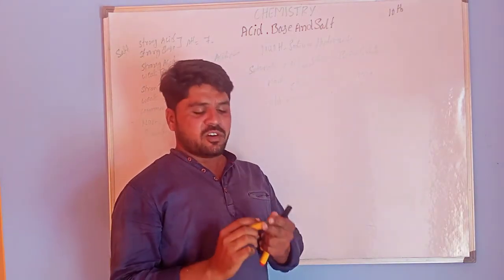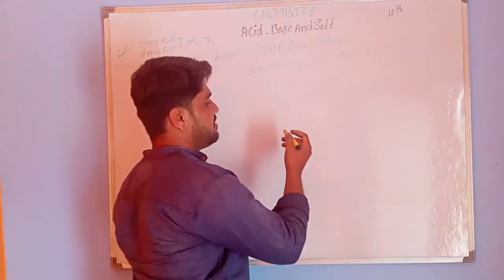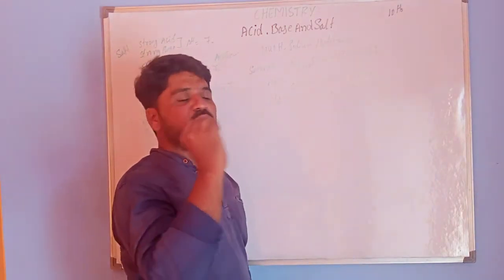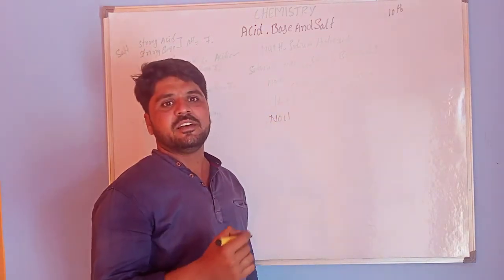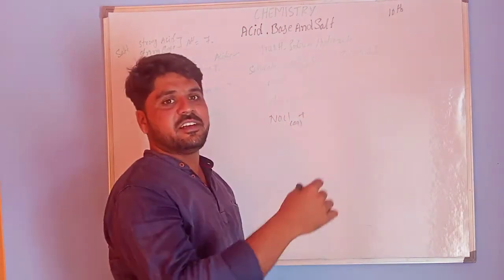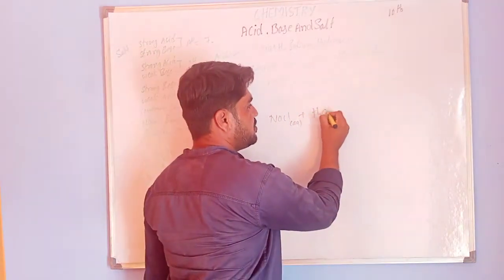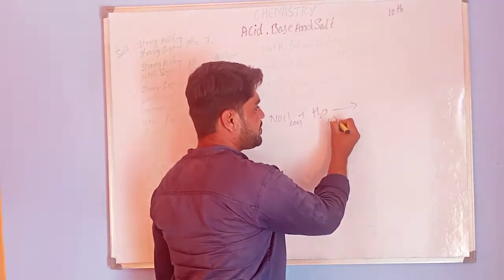So I am going to write the chemical equation to produce sodium hydroxide. First I am taking sodium chloride, NaCl, in aqueous state. This reacts with water, H2O, which is in liquid state.